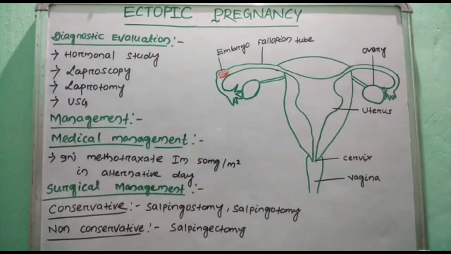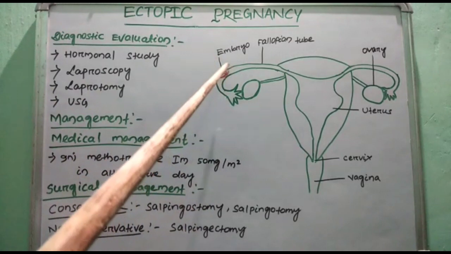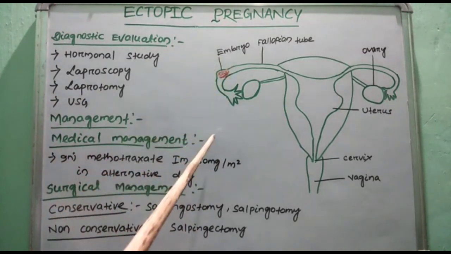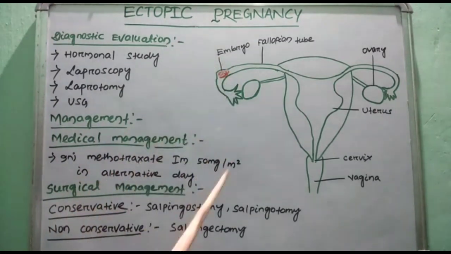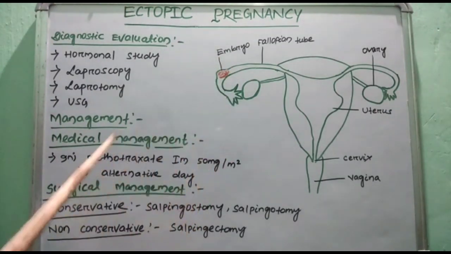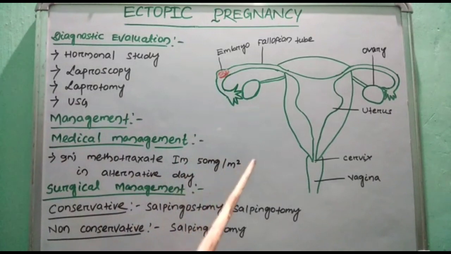Then we go for management. There are two types of management. First is medical management. Second is surgical management. If the product of conception size is less than 4 cm, then we go for medical management. If the product of conception size is more than 4 cm, then we go for surgical management. In medical management, we administer injection methotrexate 50 mg per meter square IM on alternate days, that is, first day, third day, fifth day and seventh day.